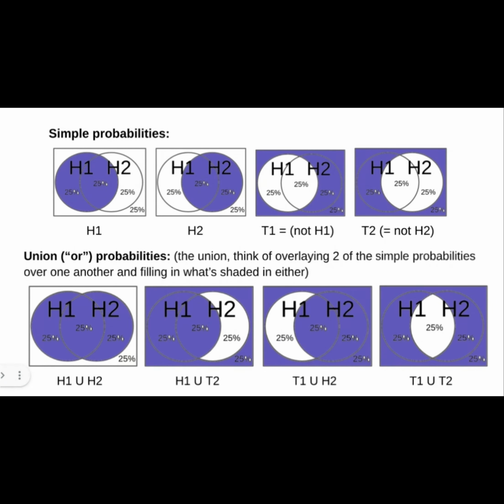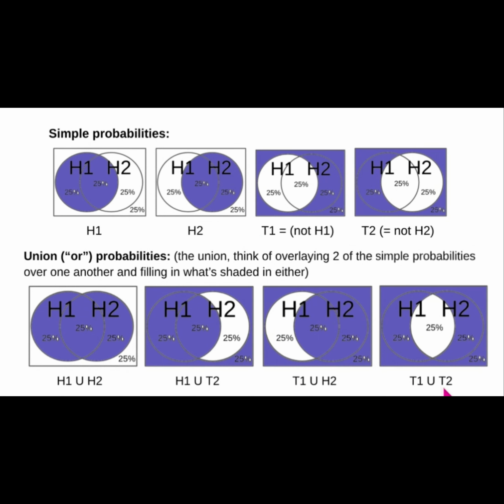What's the probability of H1 or H2? That's the part where either H1 or H2 is shaded, which is this. H1 or T2 is the part where either H1 or T2 is shaded, which is this. T1 or H2 is the part where either T1 or H2 is shaded, which is this.